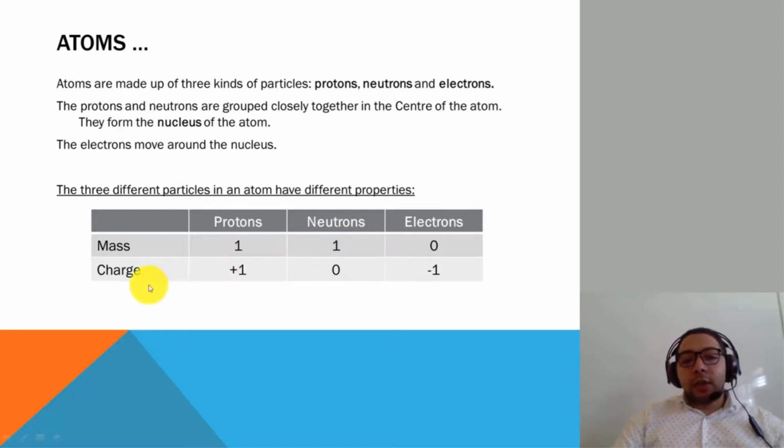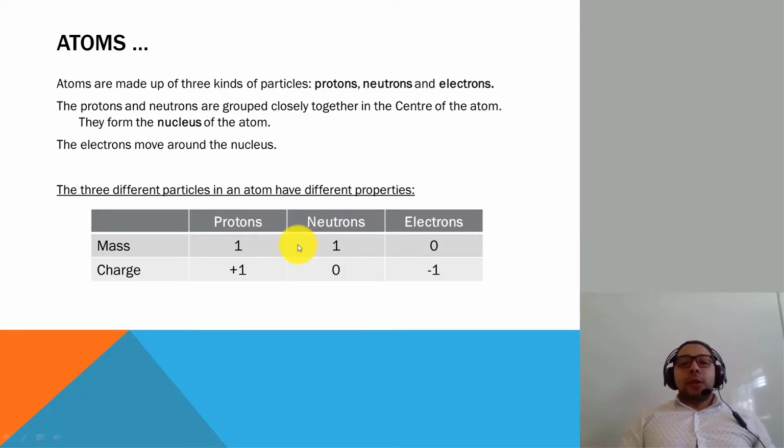On the other hand, when it comes to the charge, the proton has a positive charge, the neutron has no charge, or is an uncharged particle, and the electron has a negative charge. So when you compare the three particles, we can say that the mass of the proton is 1, neutron 1, or we can say that the two particles which are building up the mass of an atom are the proton along with the neutron.